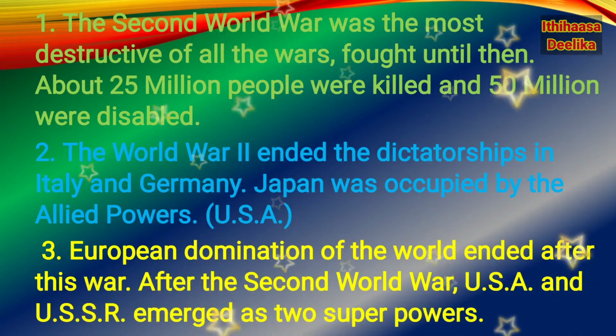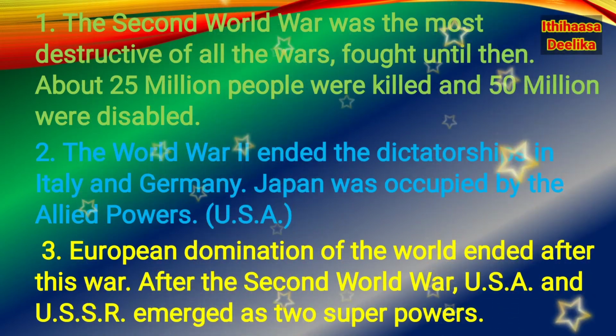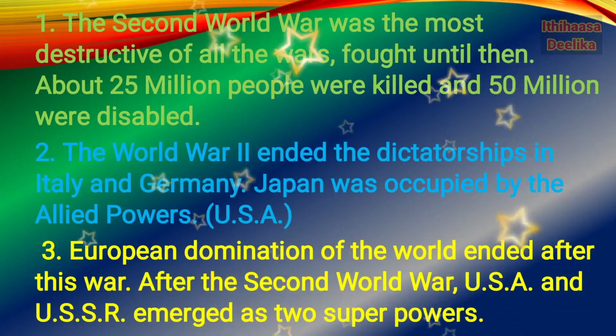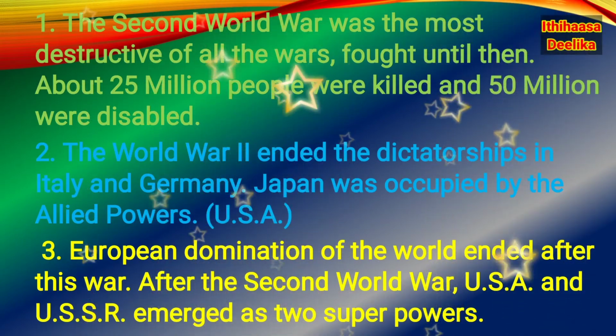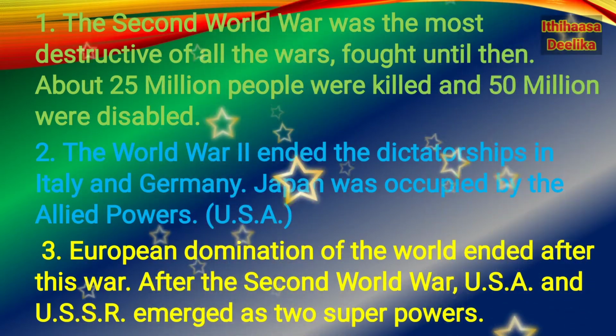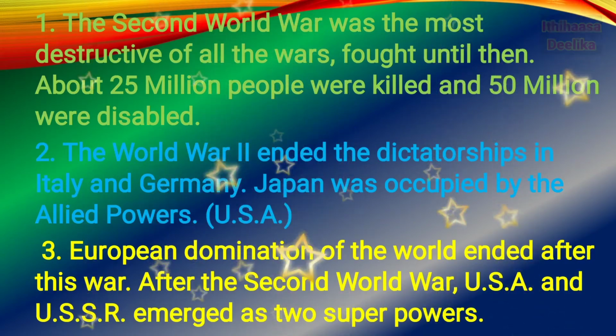Third one, European domination of the world ended after this war. After the Second World War, USA and USSR emerged as two superpowers.